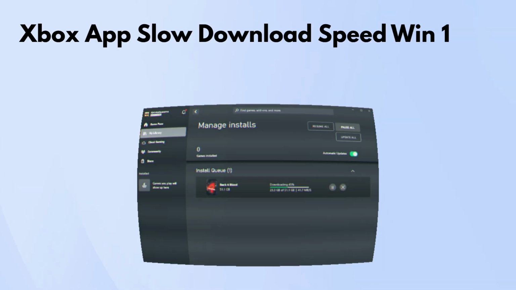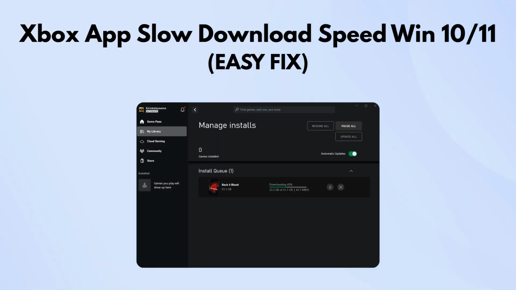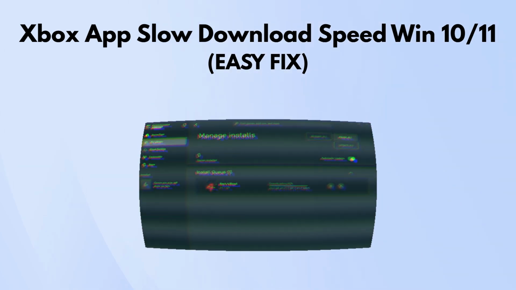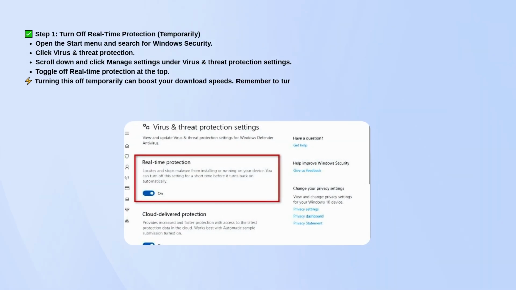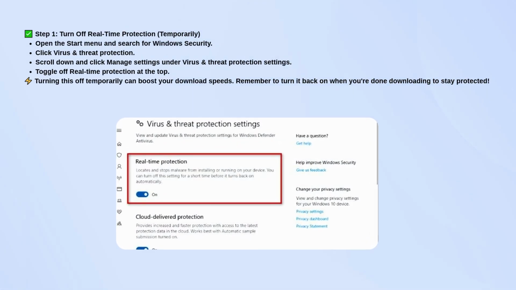If your Xbox app downloads are running really slowly, there are a few things you can try to speed things up. First, turn off real-time protection temporarily.